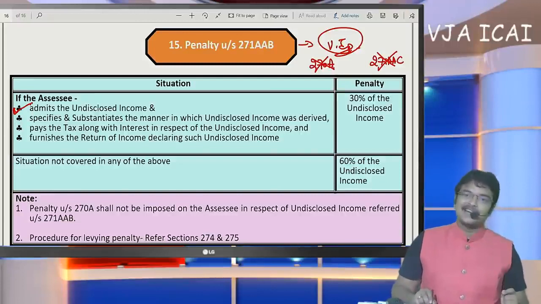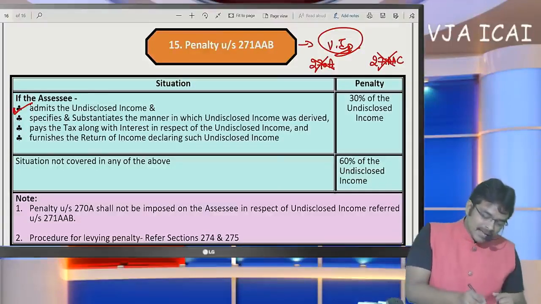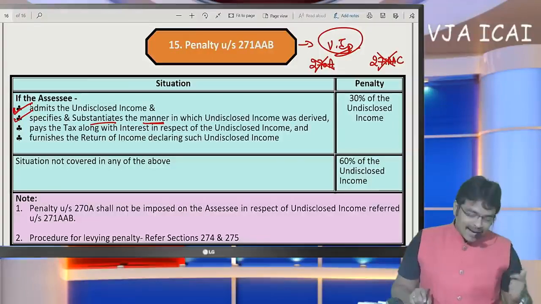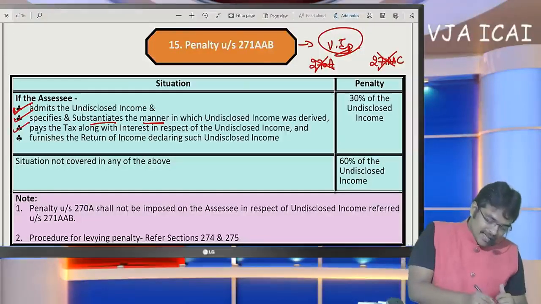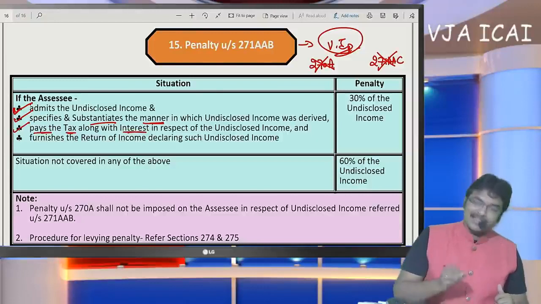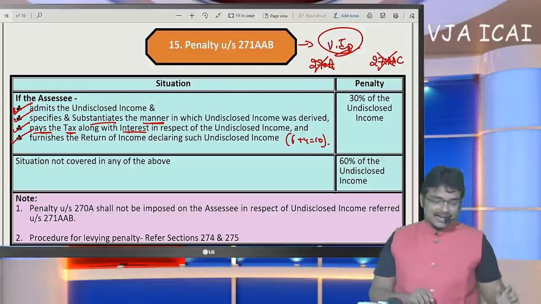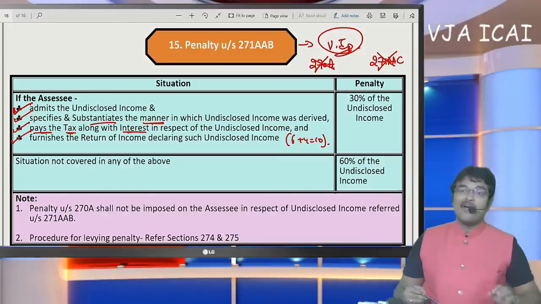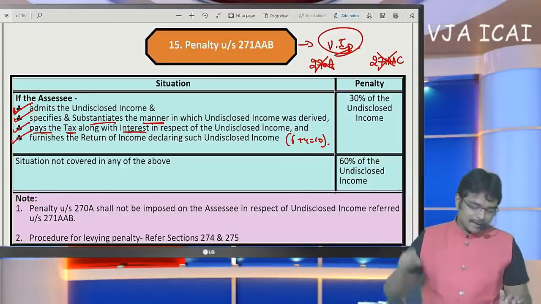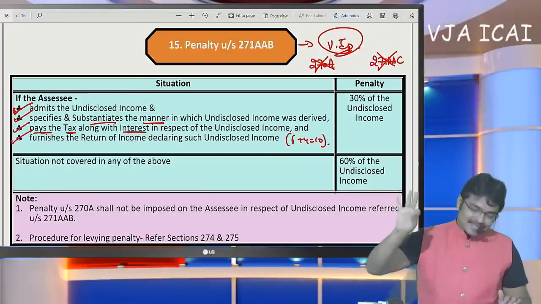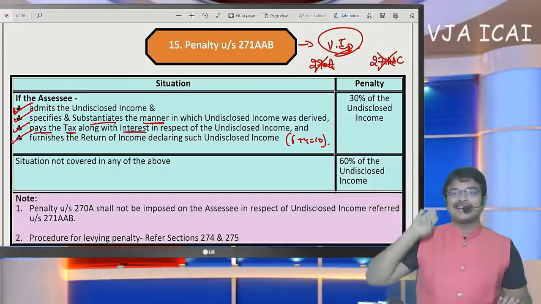First, he has to admit how much the undisclosed income is. He has to substantiate the manner in which he has earned it. The SSC has to pay tax along with interest and file his return of income. As we have discussed, the last 6 plus 4, that is 10 assessment years' returns have to be filed by the SSC. Four conditions have been specified here: admission of that income, manner of income, paying the tax along with interest, and filing the return of income.